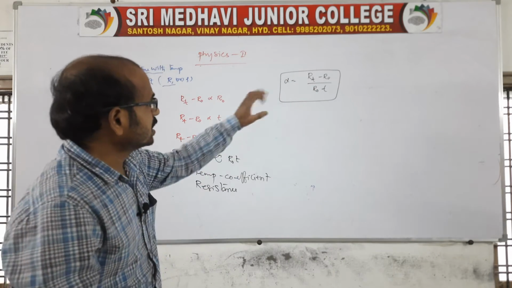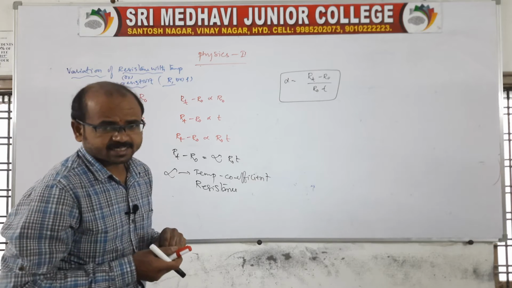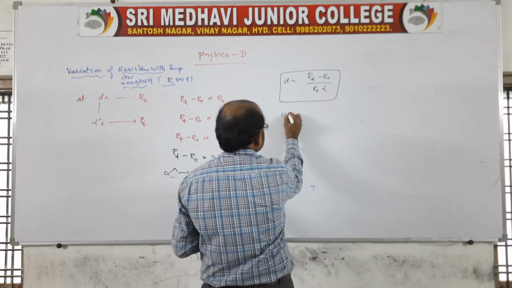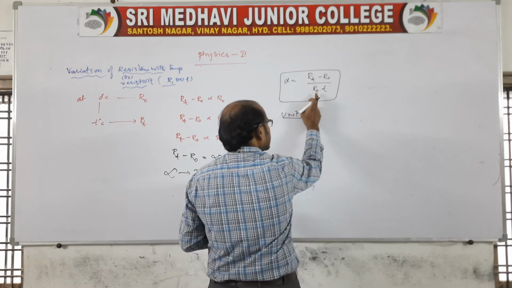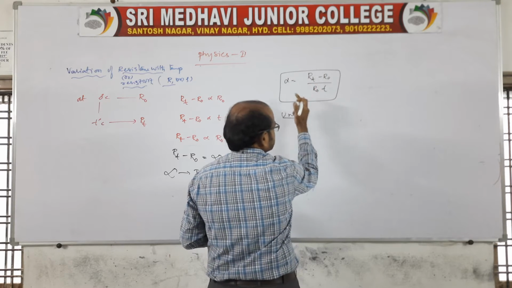So this is about the temperature coefficient of resistance. Sir, what will be the units? Of course, we need to state the units. It is a change in resistance divided by resistance, so the resistance is cancelled.